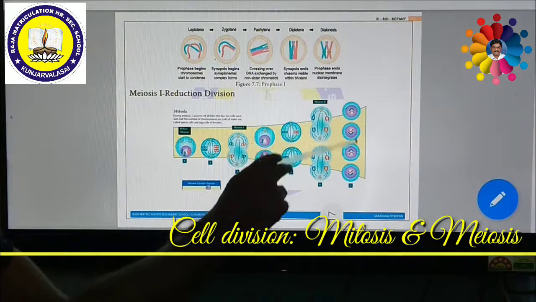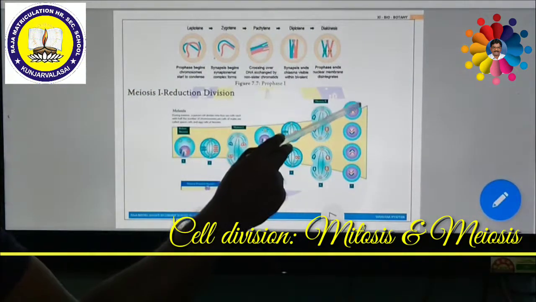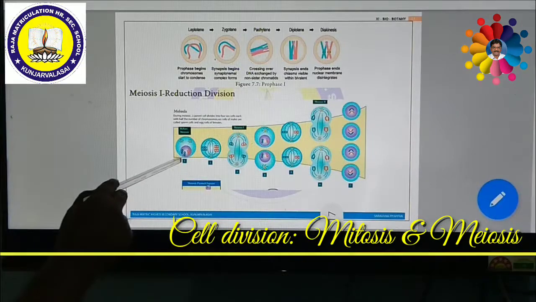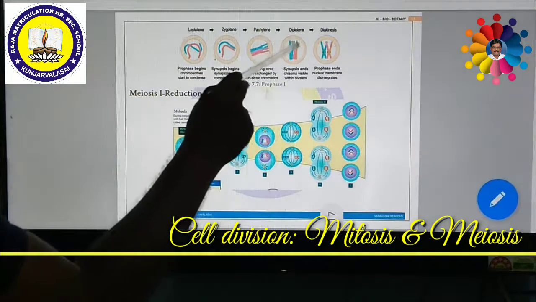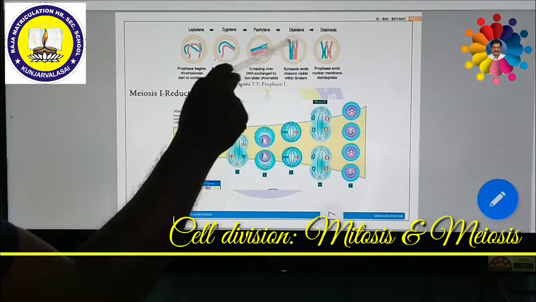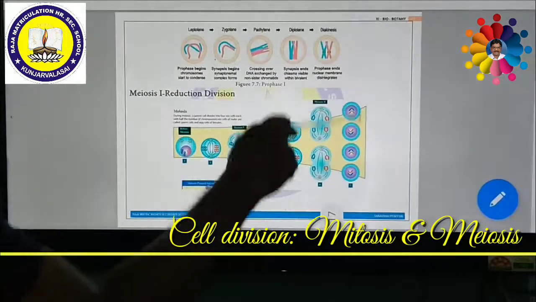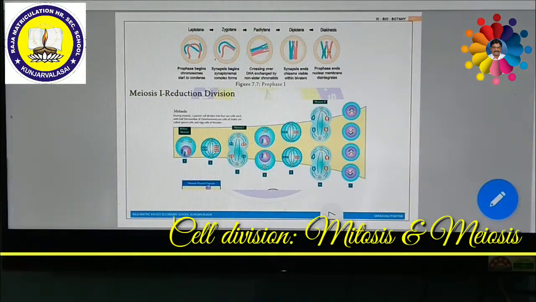After the cytokinesis, four daughter cells are formed. These daughter cells do not resemble the parent because of the recombination that takes place due to crossing over, the exchange of chromatids, and the exchange of genetic material between the chromosomes. Due to that, these chromosomes will not resemble the parent cell. That is why this is the main thing about meiotic cell division.